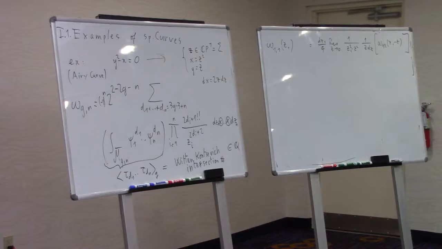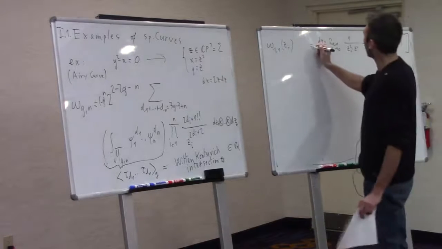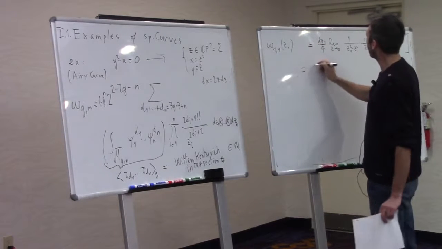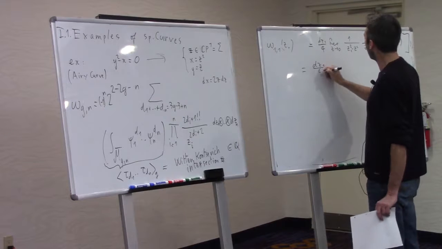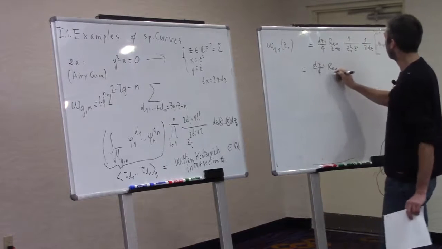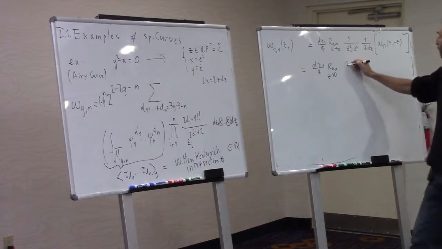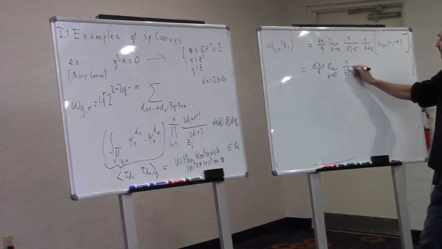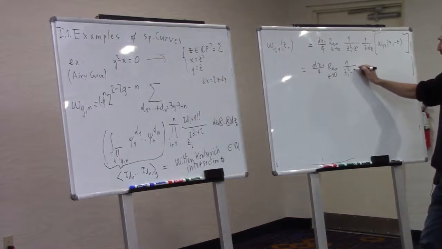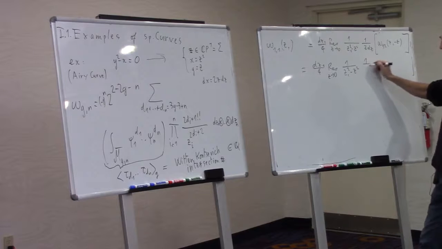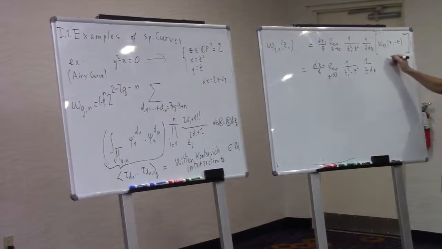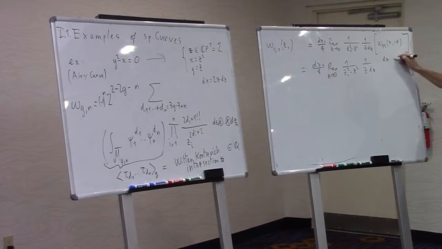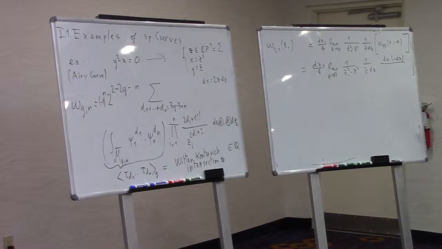So let's do this computation. We just replace. So this is dz1 over 4, residue at 0, 1 over z1 squared minus z squared, 1 over z dz, and here we have dz times minus dz times z minus minus z, so 2z to the power of 2, so 4z squared.